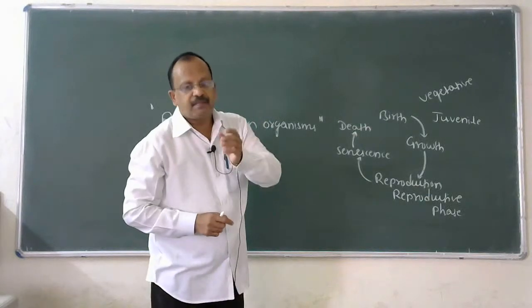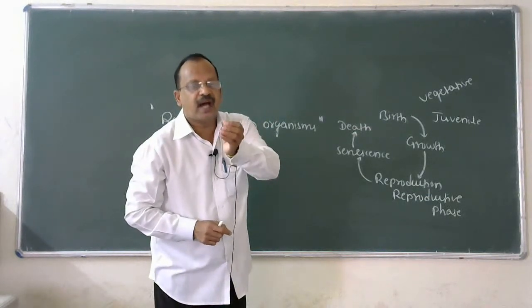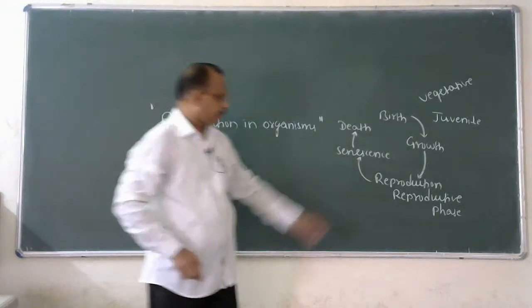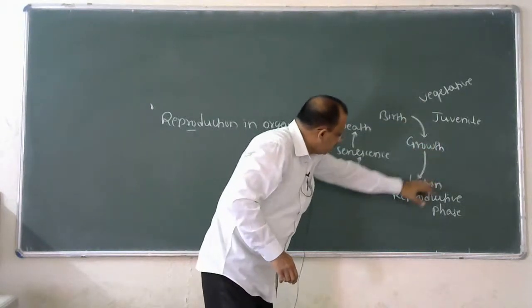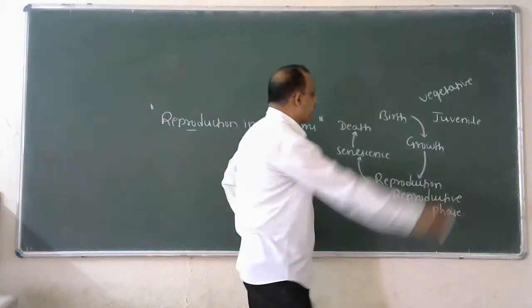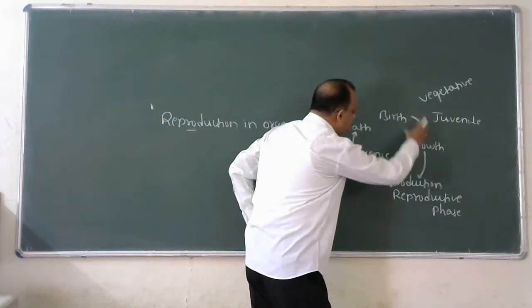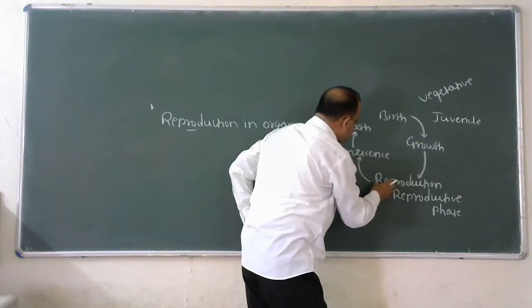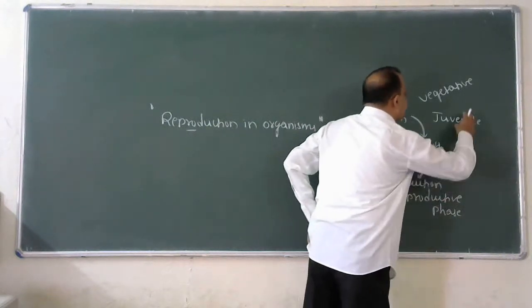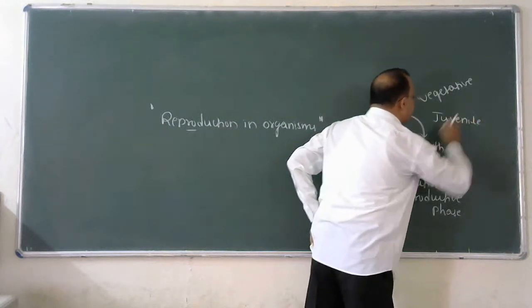Reproductive phase can be easily noticed in the higher plant when they come to produce flowers. So all the living organisms follow a definite pattern of life cycle, such as birth, growth, reproduction, senescence, death. Growth phase is also called as juvenile phase in animal.